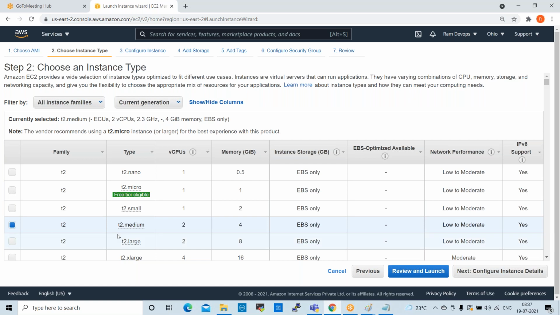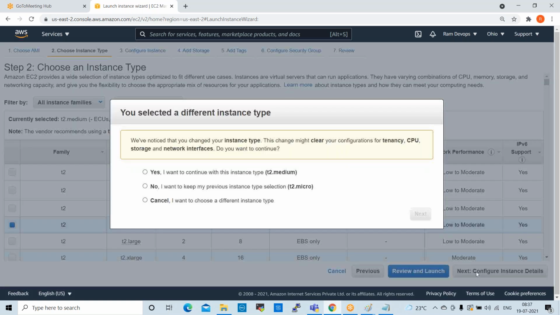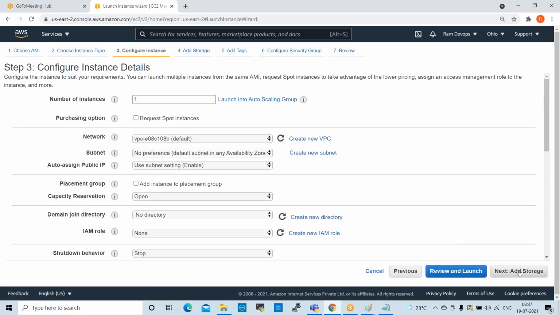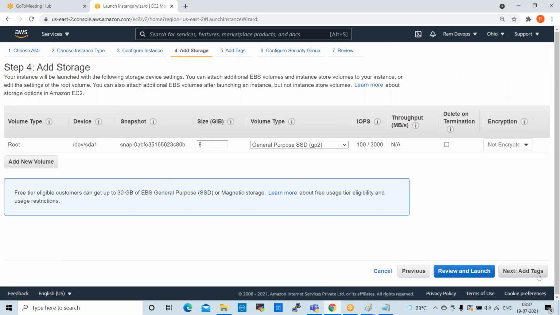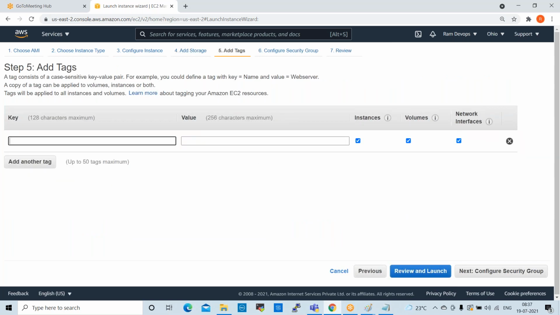So you can select T2 medium here. Configure instance. Yes, I want to continue with the instance type T2 medium. Yes. Next. Next, tags, name: Kubernetes master.